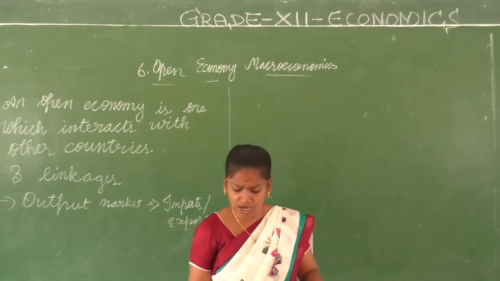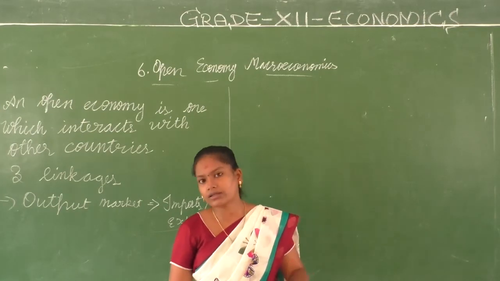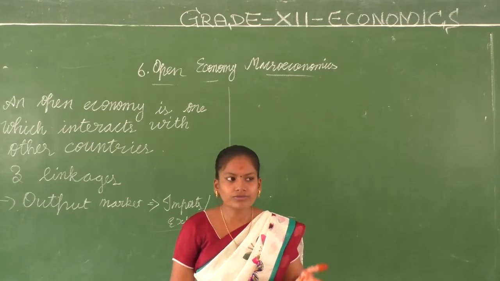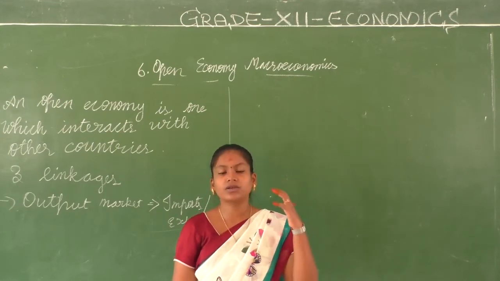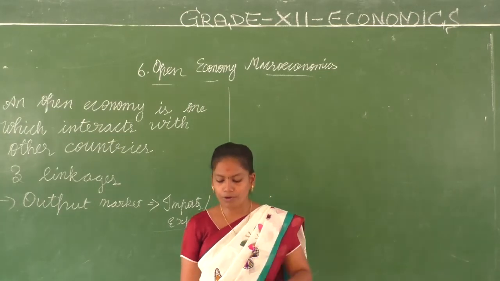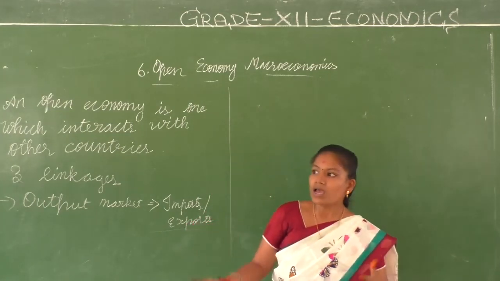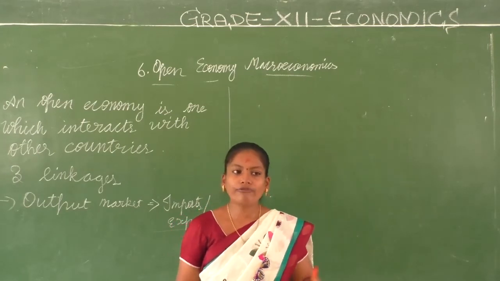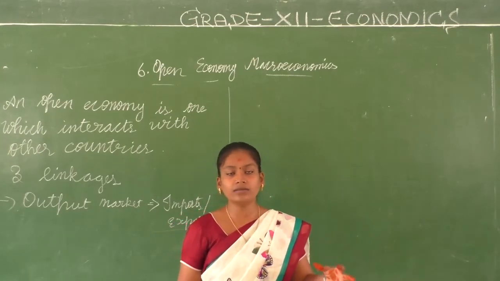So a transfer with other countries, a trade between two countries where it involves goods and services, is called what? An output market. So what happens here? Here we, the consumers, get a choice of domestic products and foreign goods.